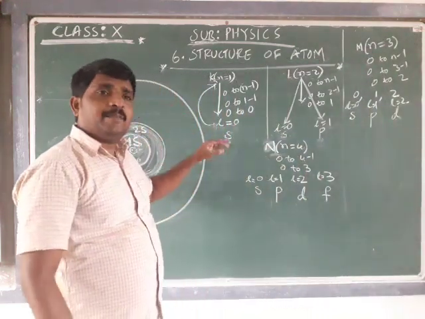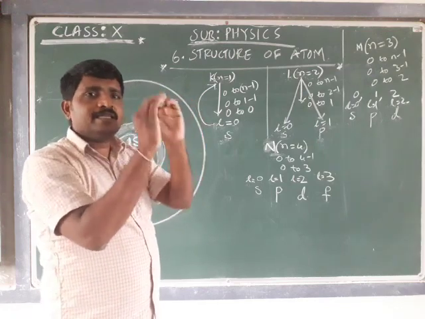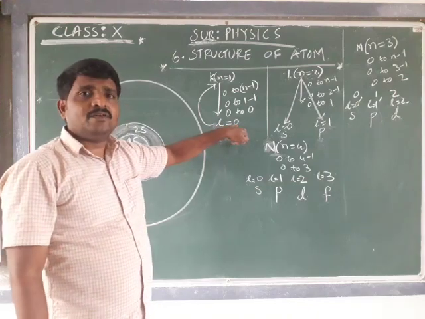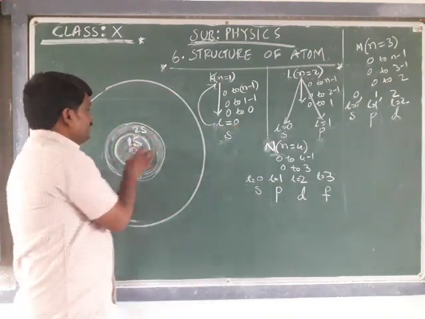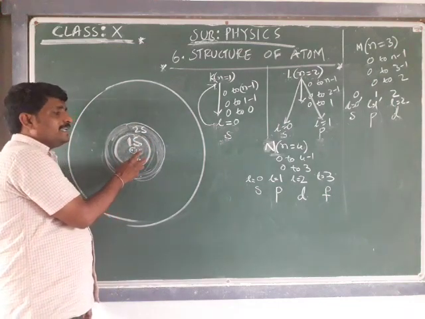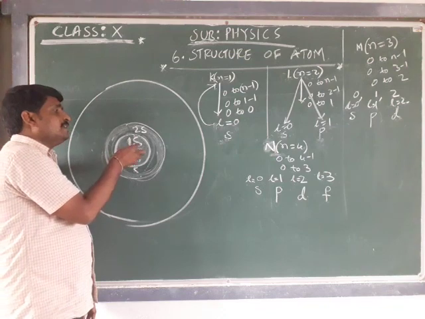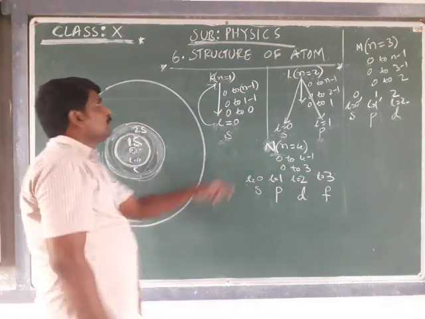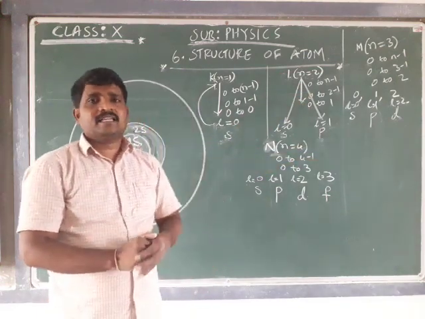And S is oriented in a spherical shape, where the reference is L is equal to 0. This spherical S orientation subshell is referred to by first shell S subshell. This is second shell S subshell. How the second shell P subshell will be, we will discuss in the next class.